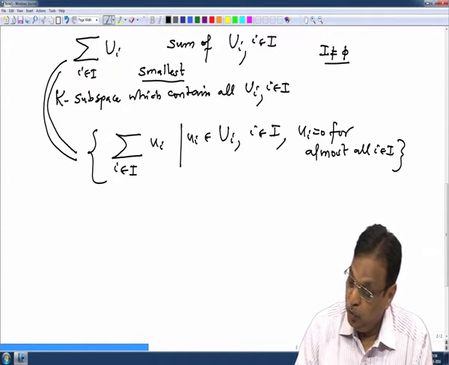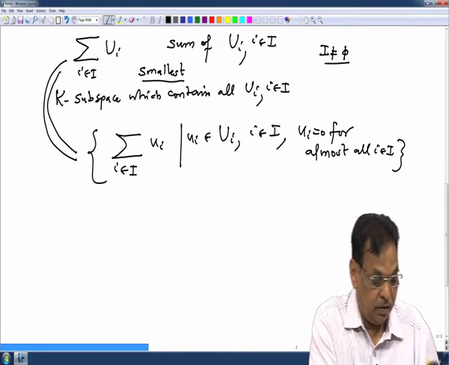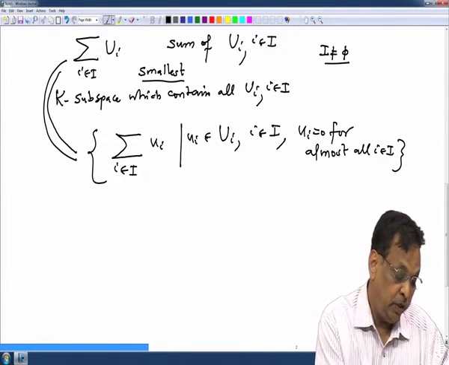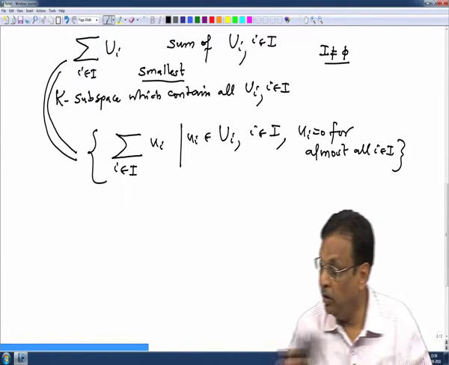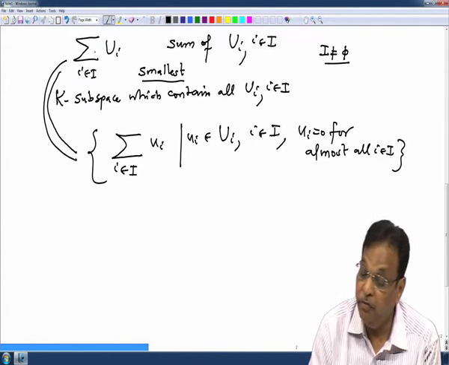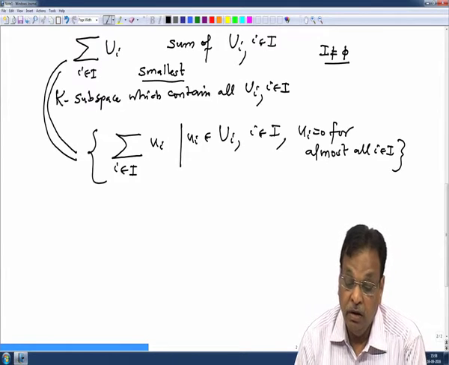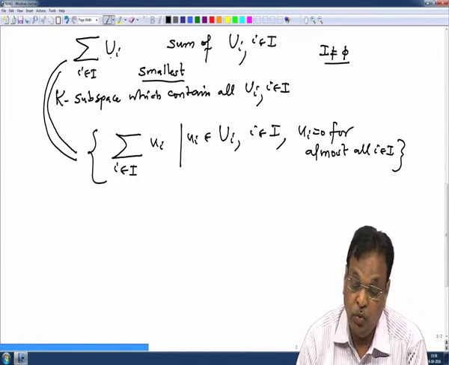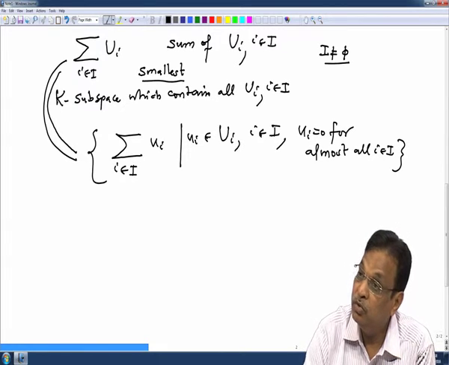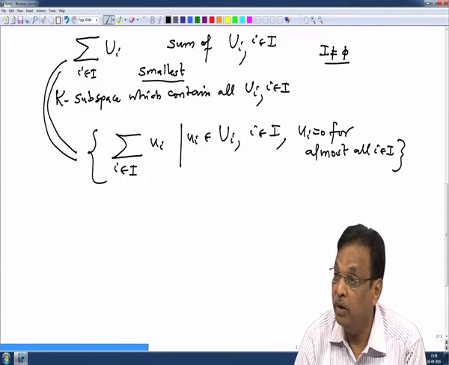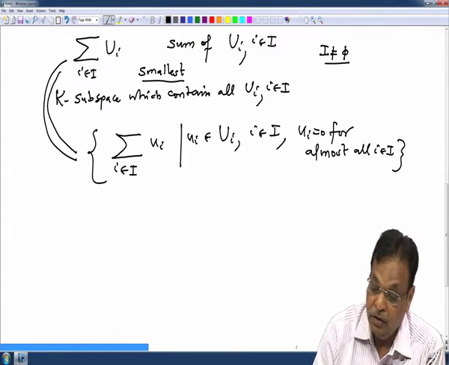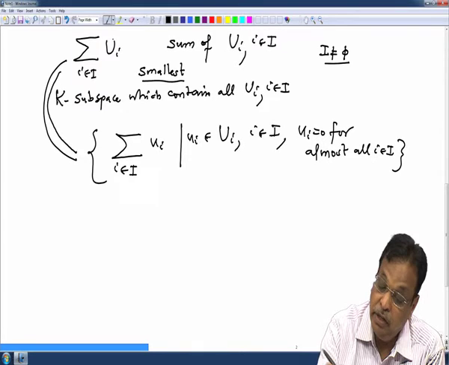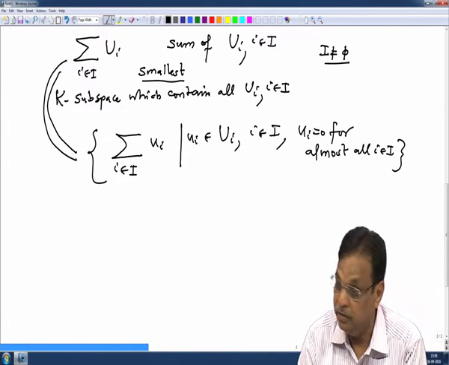Now, it would be very nice to compute the dimension of the sum. For example, even for a sum of two subspaces, we had to use a dimension formula, because that is like the inclusion-exclusion principle in linear algebra. So, it is not quite easy for many subspaces to compute the dimension.